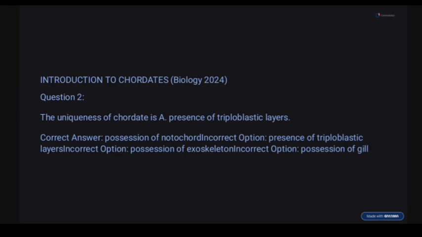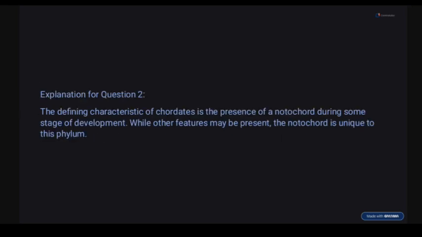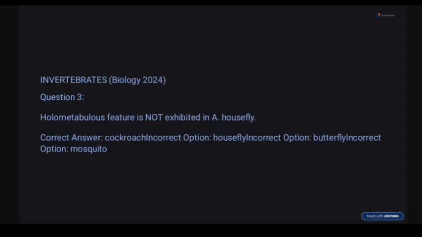Alright, so possession of exoskeleton. Exoskeleton is peculiar to arthropods, insects, spiders, not chordates. And lastly, possession of gills. Gills are present in aquatic animals, not only chordates as well.